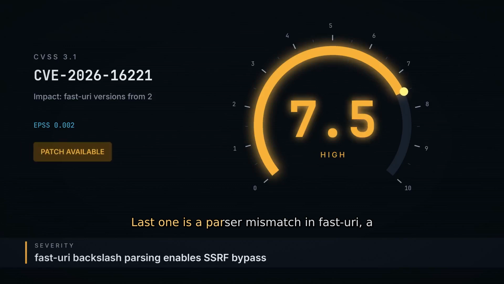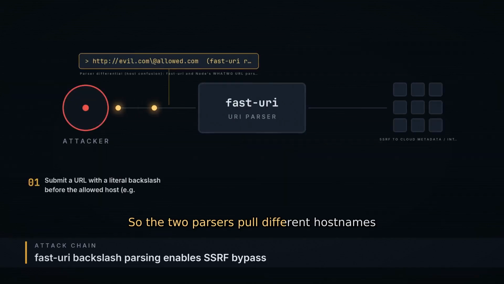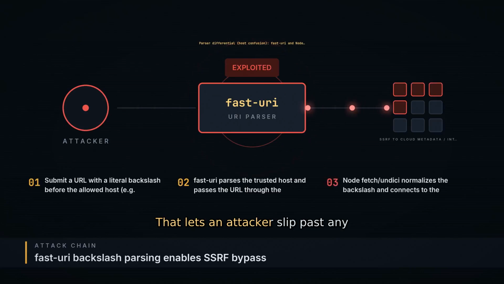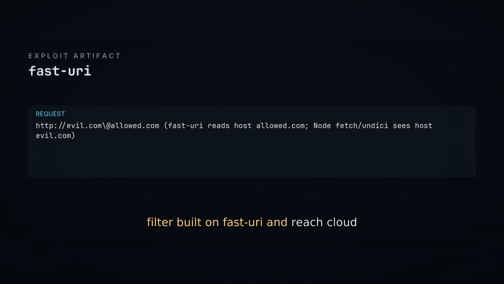Last one is a parser mismatch in fast-uri, a Node.js URL library. It doesn't treat a literal backslash as an authority delimiter, but Node's native parser used by fetch and undici does. So the two parsers pull different host names out of the same string. That lets an attacker slip past any allow list or server-side request forgery filter built on fast-uri and reach cloud metadata endpoints, loopback, or internal hosts.